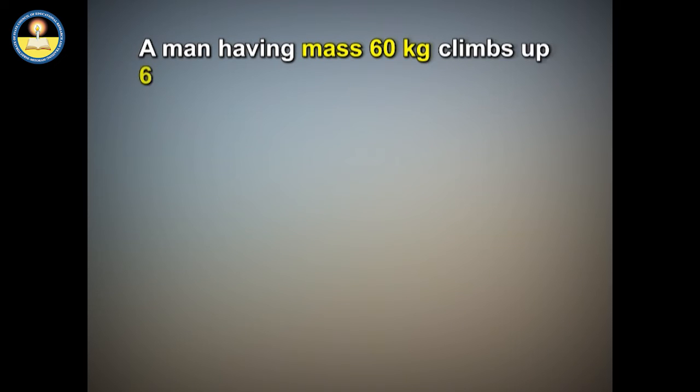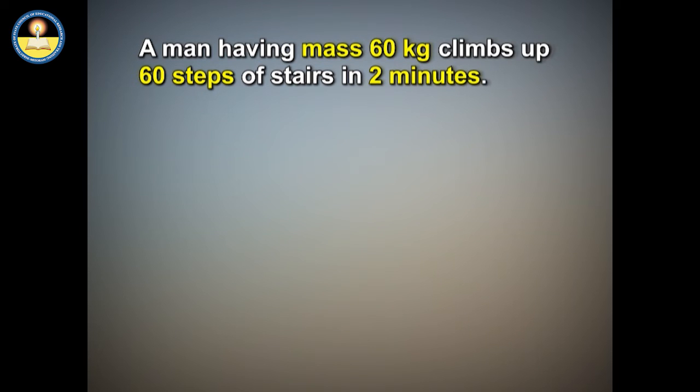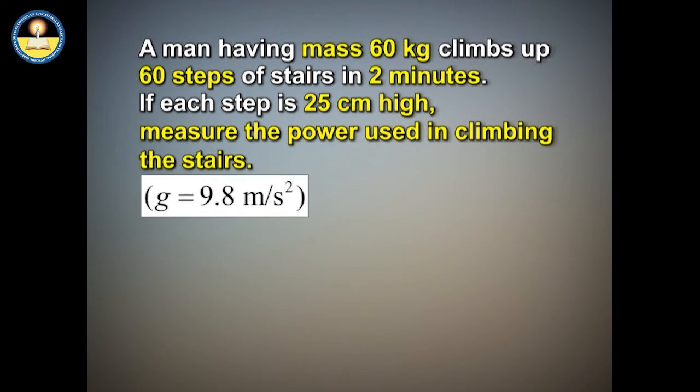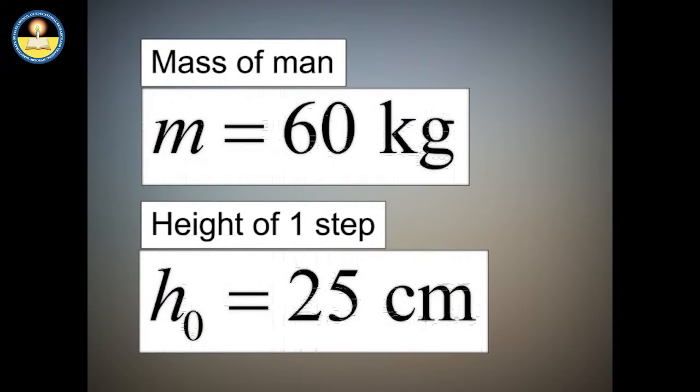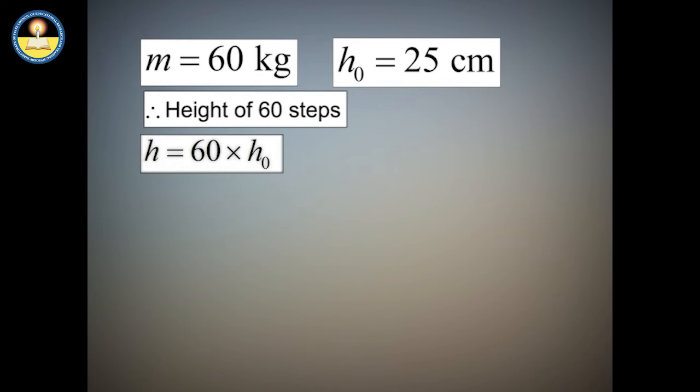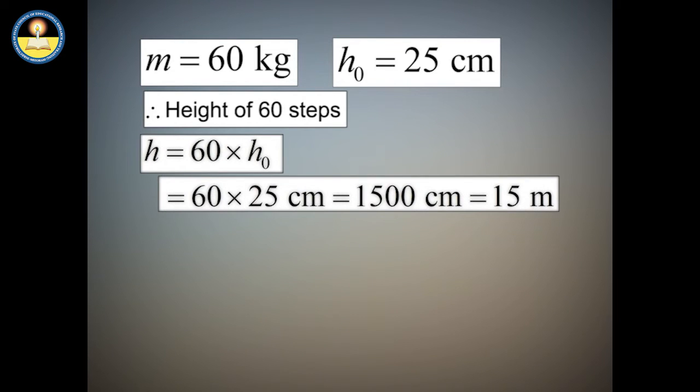Let's see another problem in which a man having mass 60 kg climbs up 60 steps of stairs in 2 minutes. If each step is 25 cm high, measure the power used in climbing the stairs. Height of one step is given as 25 centimeters. Therefore, the total height covered in climbing the stairs of 60 steps is 15 meters.